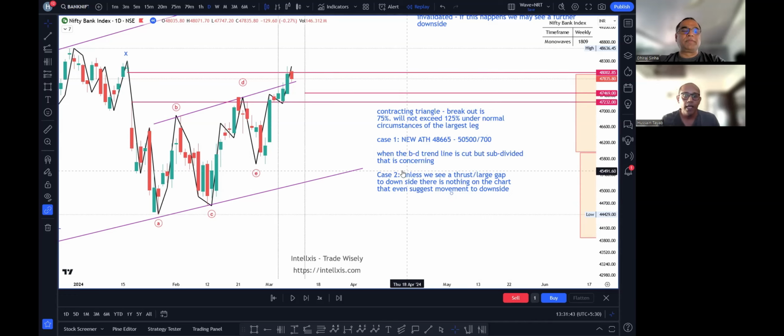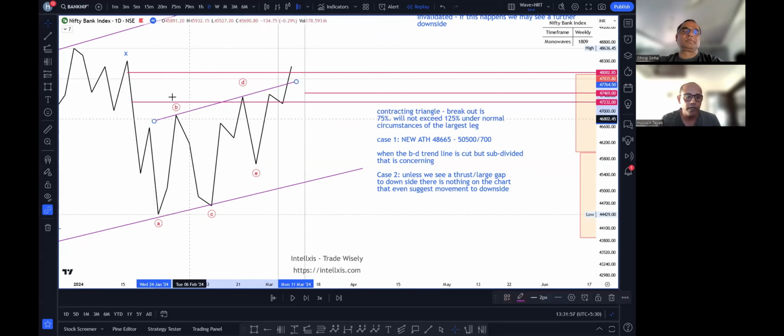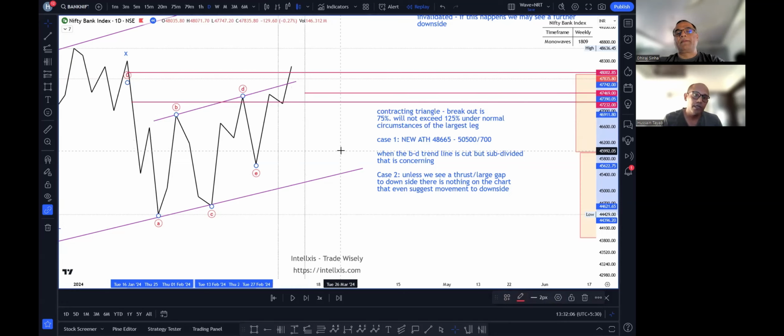is indeed available. Right. We had expressed concerns that whenever the BD trend line is broken, it should not be broken subdivided. And I'm just switching off the candles over here so that you can see what I'm talking about. This was my BD trend line over here. This was B. This is D. This was my BD trend line. It was broken subdivided. Now, based on the limited information that we had until the last time we met, I had said that this BD trend line being broken subdivided is concerning to me. But besides that, I have no other indication on the chart that it will not go upward.